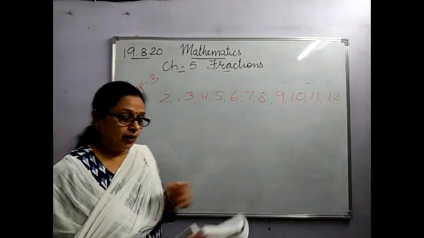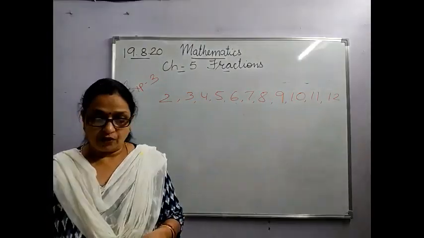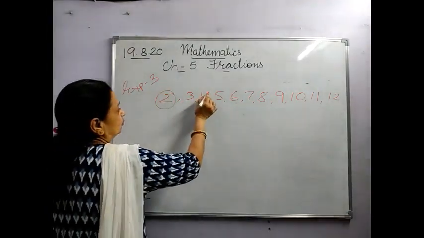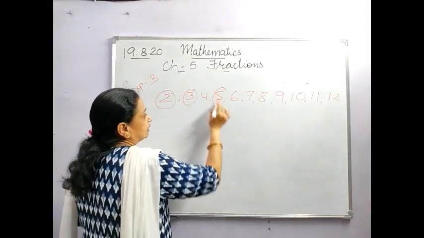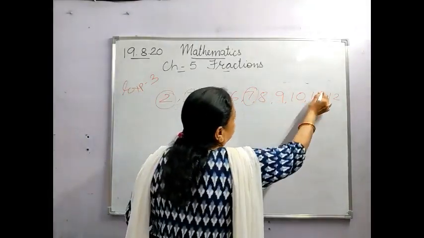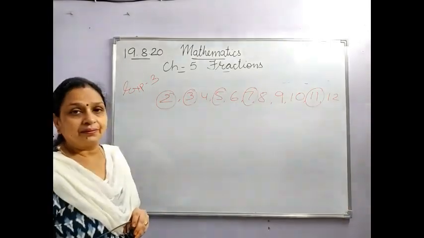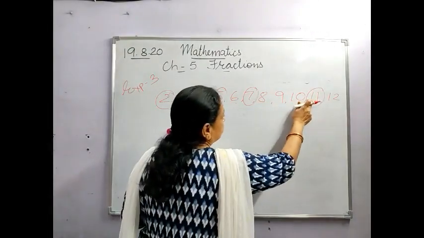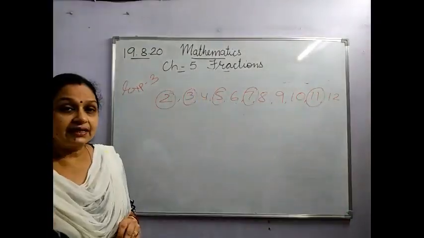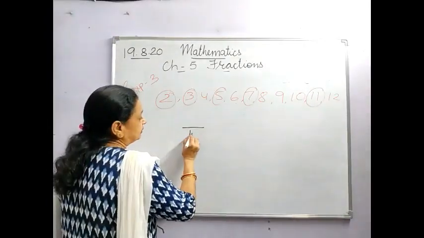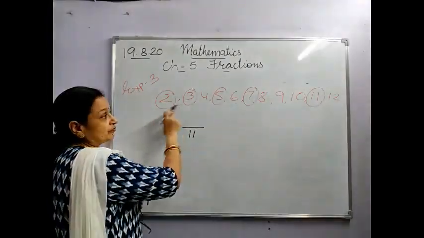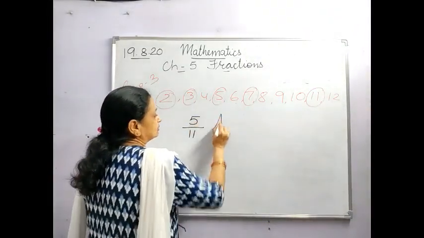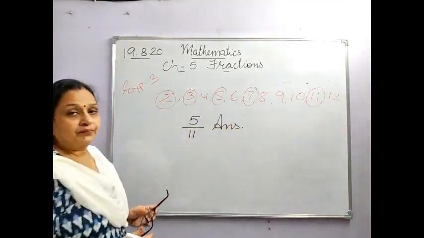Okay. Now they have said what fraction of them are prime numbers. Now see here, prime numbers are 2, 3, 5, 7 and 11. How many total numbers are there? 1, 2, 3, 4, 5, 6, 7, 8, 9, 10, 11. That means it is a collection. Total number of natural numbers are 11. Out of which how many are prime? 1, 2, 3, 4, 5. So this is your answer. Clear?